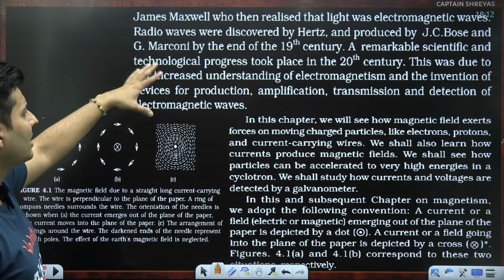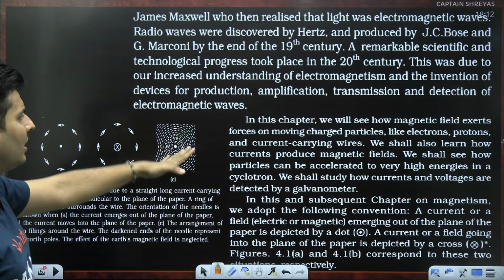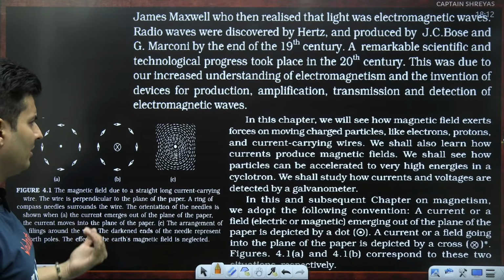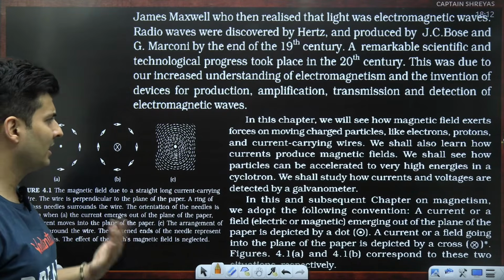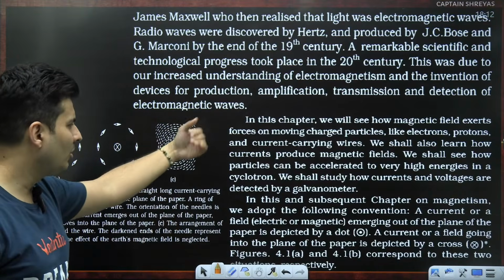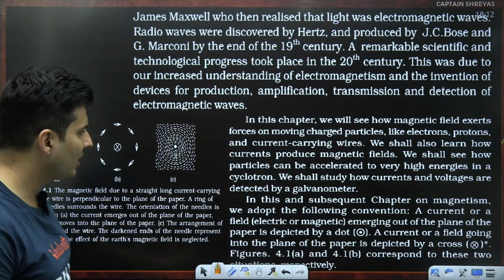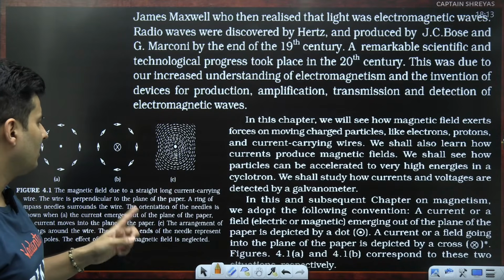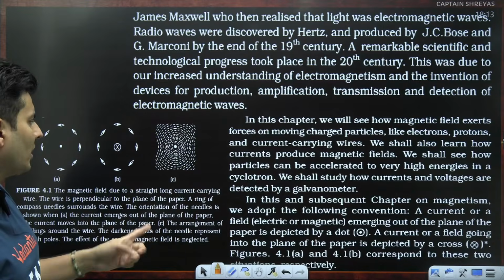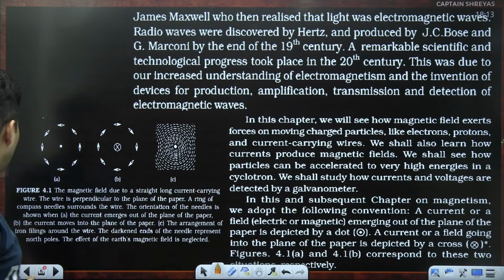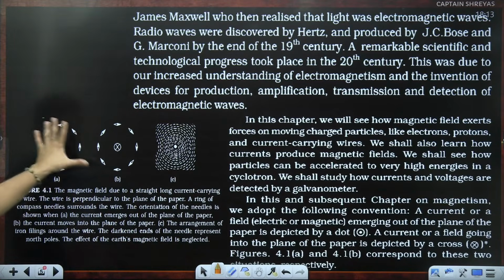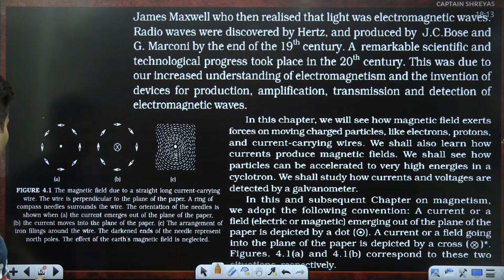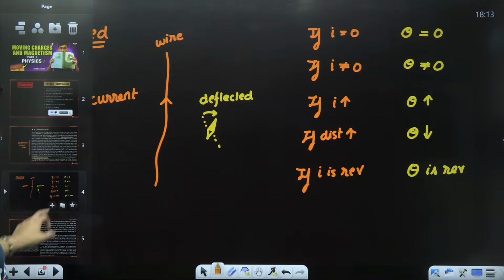Then they are mentioning about all the scientists. This is okay. In this chapter, we'll see how magnetic field exerts forces on charged particles, etc. We'll also learn how currents produce magnetic field. It's talking about what we will see in this chapter. That's okay. On magnetic, we adopt the following convention: a current in the field emerging out, and okay, all these are fine. And basically, this diagram is very, very important. I'll explain this diagram in these terms.